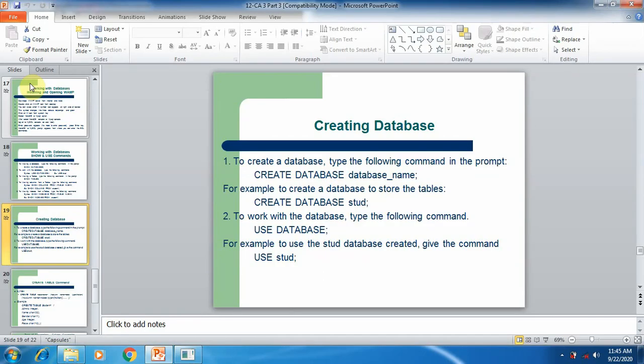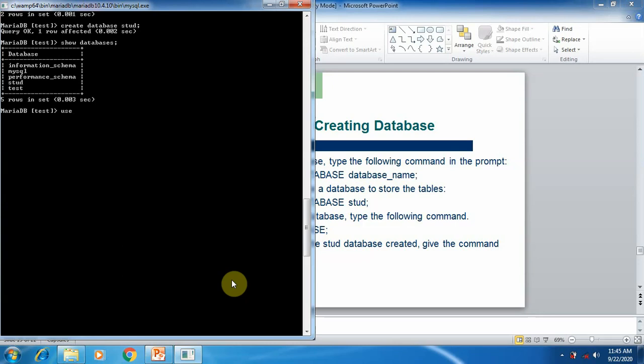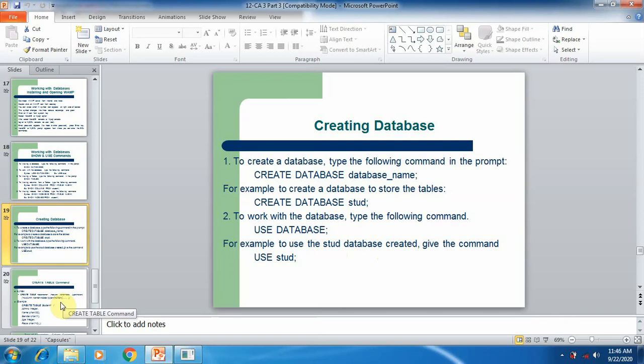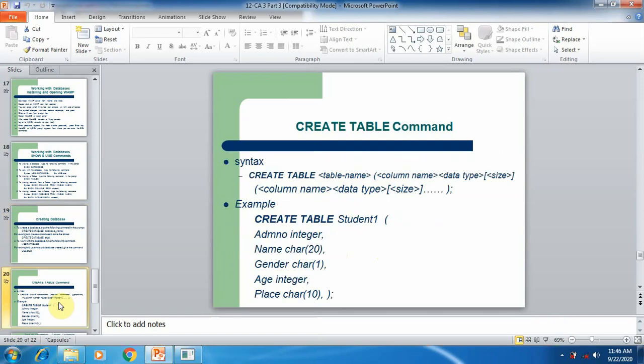After creating a database, now we are going to use the database by using use database name. So use database name stud. Simply type the command, and at the end of the command, press semicolon and then press the enter key. Now we are in the database called stud created by me. Now we are going to create a table. So now we are going to create a new table called student 1, which we already saw in the test database.